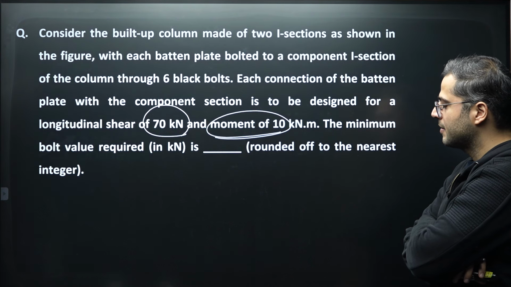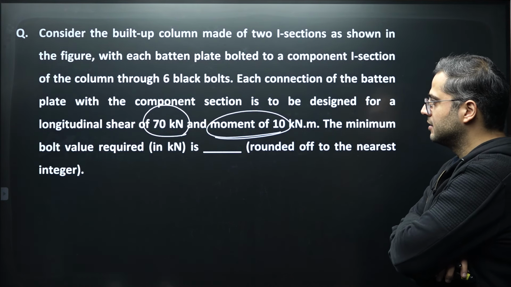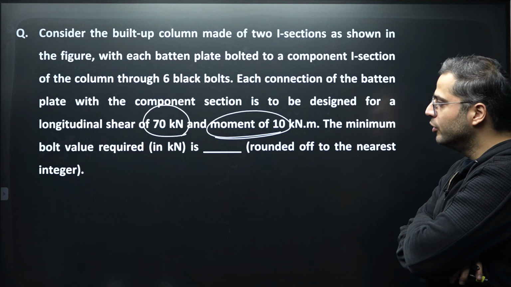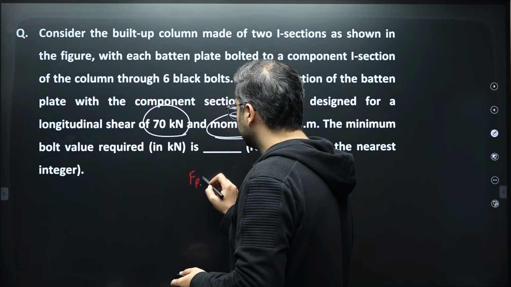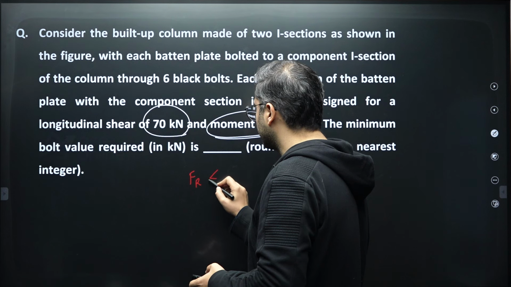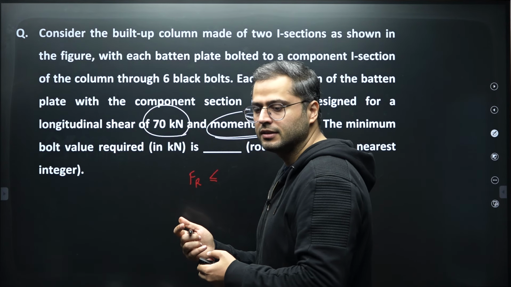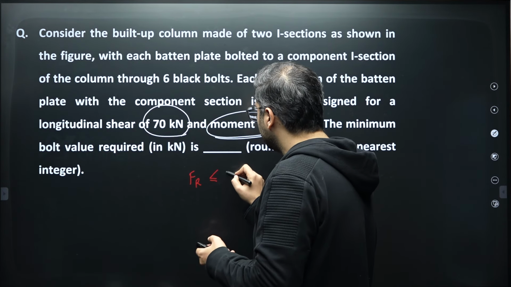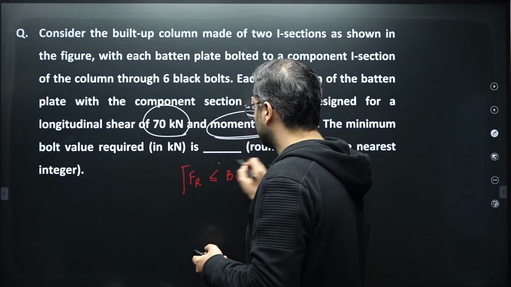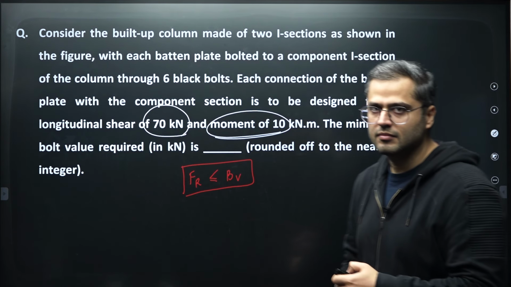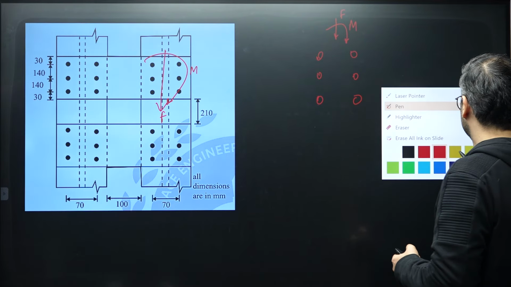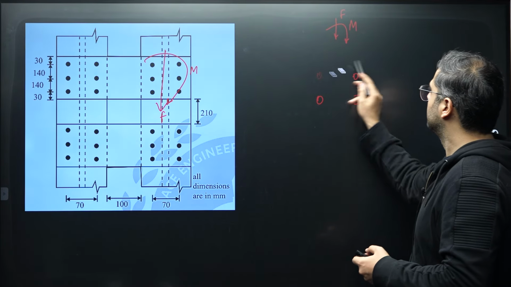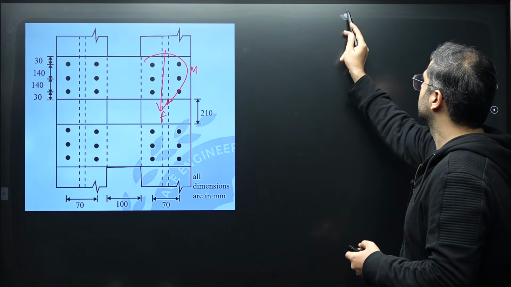The minimum bolt value will be nothing but, as you all know, the resultant force in the extreme bolts, that is your critical bolt in the connection, shall be less than or equal to the bolt value. This is the consideration to be taken care of.